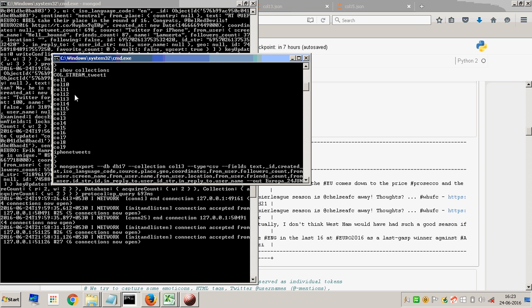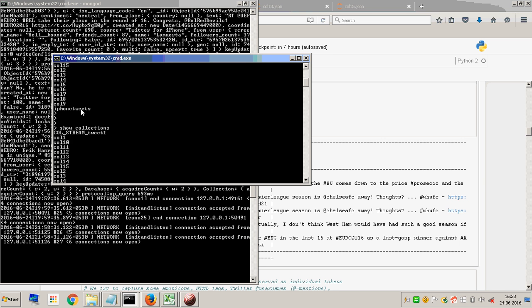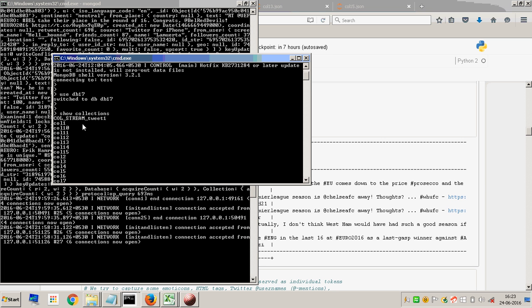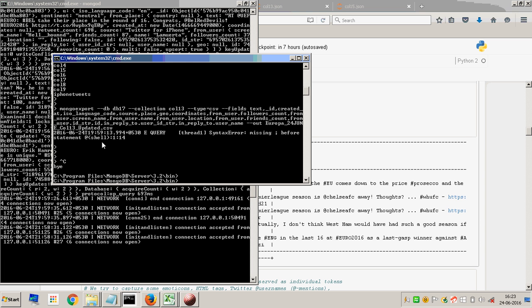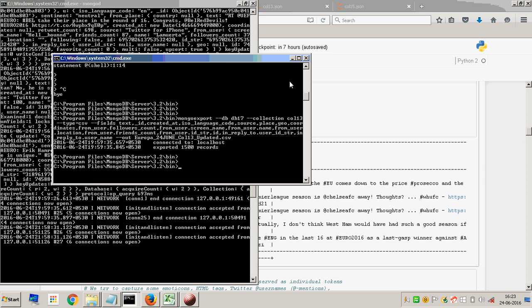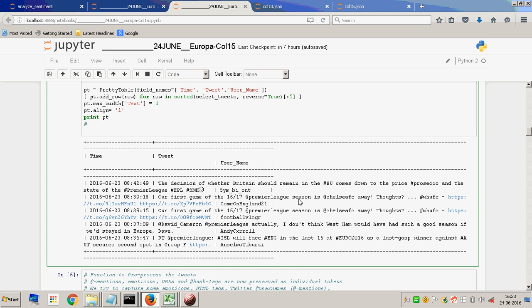This is the name of the database, DB17, and these are the collections, starting from collection 1, going up to 2, 3, 4, 5, 6, 7 till 15, and then there are some iPhone tweets. I was testing something there. So this is the basic infrastructure I'm using, and now to the analysis.